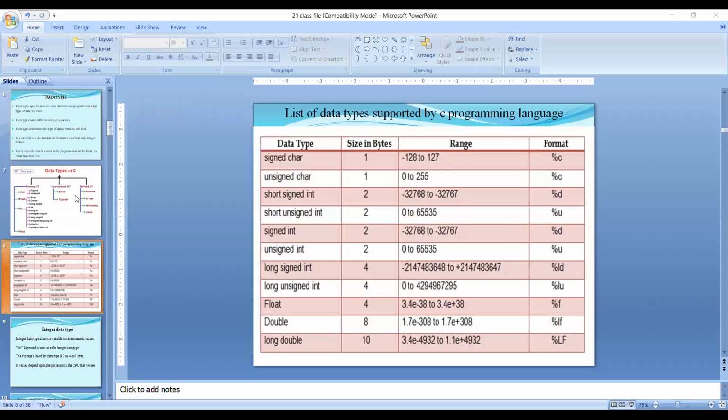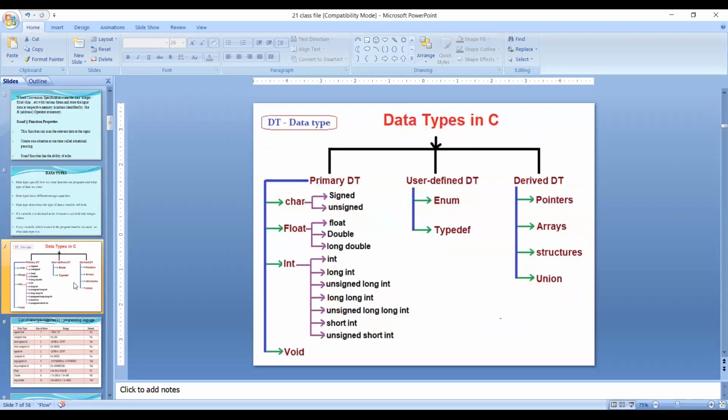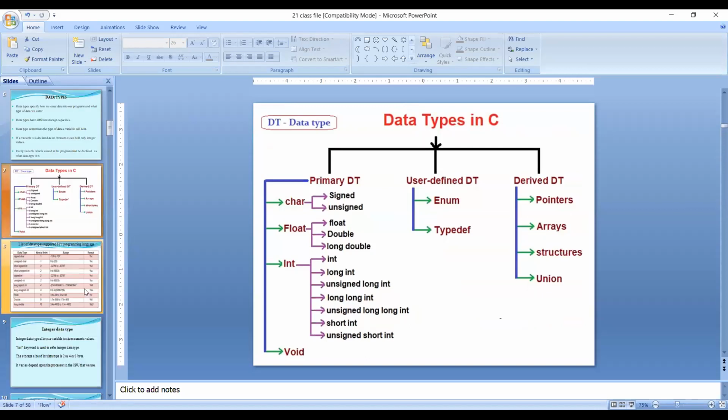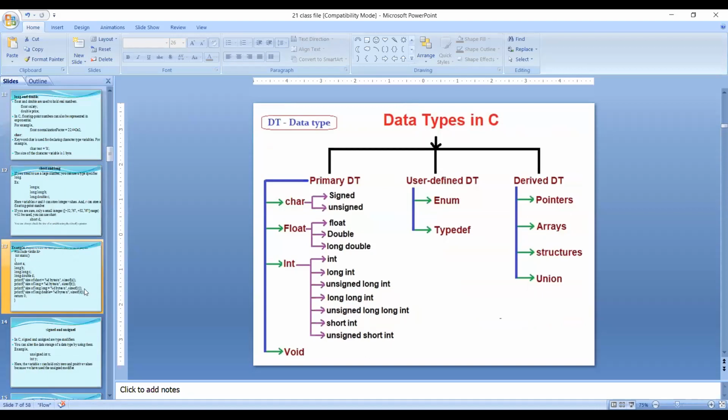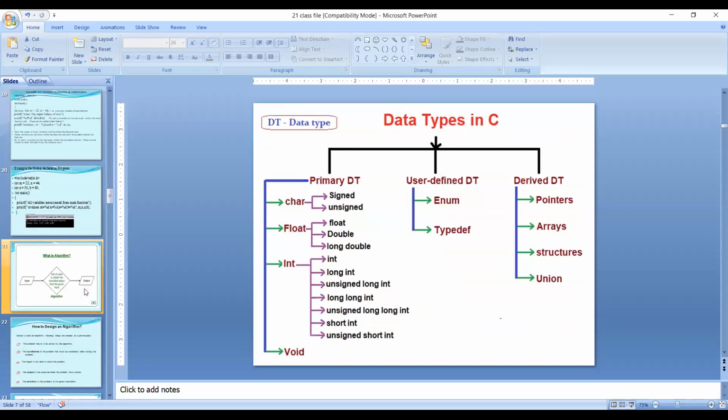I think all of you are clear, right? So this is my end. Again, I will share. I discussed data types, what is a variable, how to declare a variable, how to initialize a variable. Then what is an algorithm? I discussed algorithms and flowcharts.